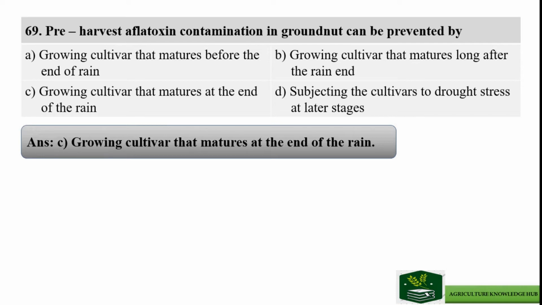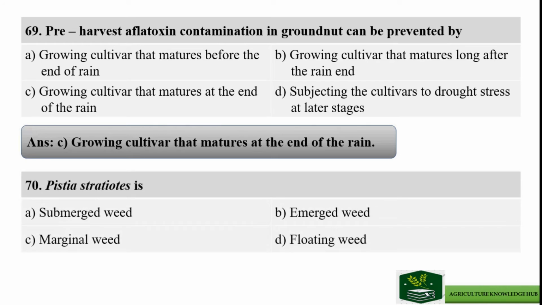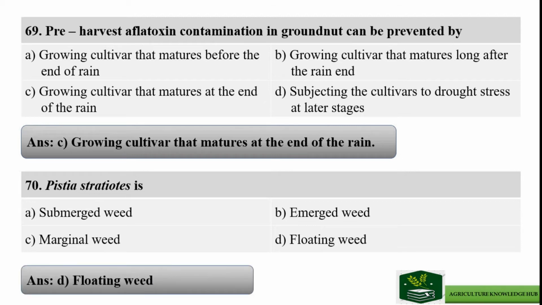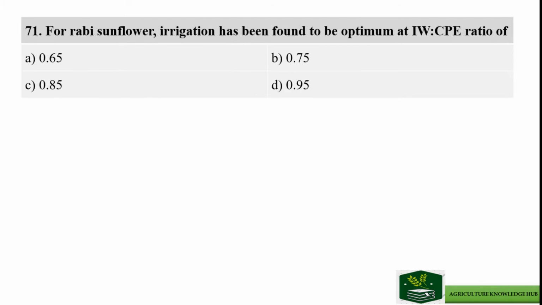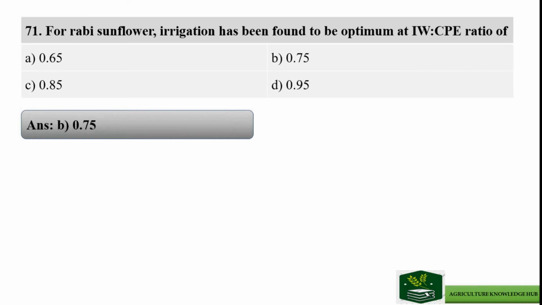Question number 70: Pistia stratiotes is, and the options are option A submerged weed, emerged weed, marginal weed, or floating weed. The right answer is option D, floating weed. Next question: for Rabi sunflower, irrigation has been found to be optimum at an IW/CPE ratio of, and the options are option A 0.65, option B 0.75, option C 0.85, and option D 0.95. The right answer is option B, 0.75.